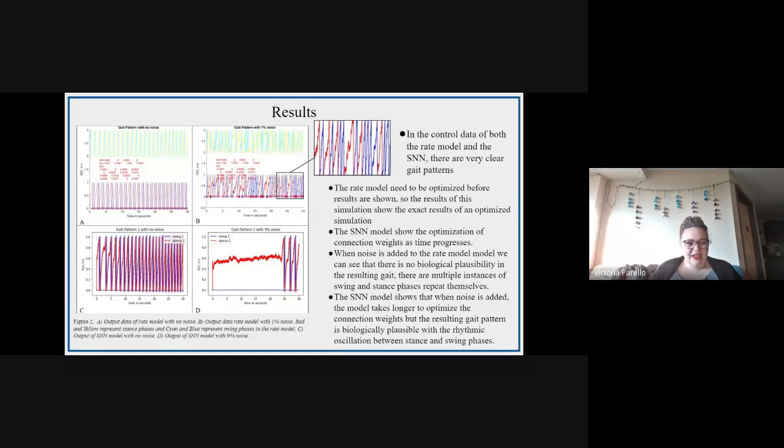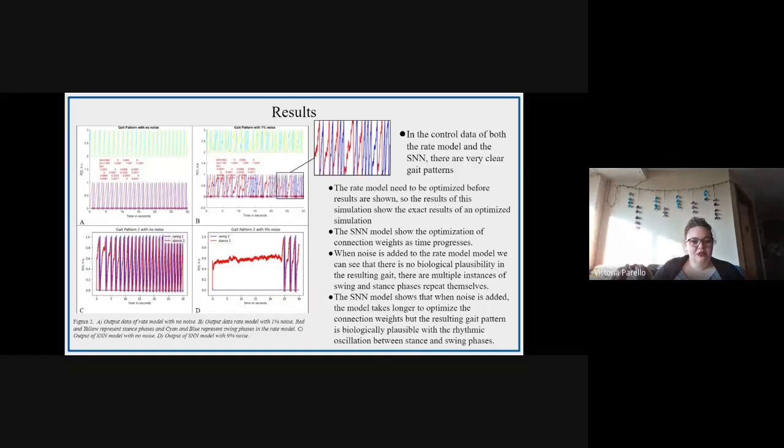shows a very clear gait of swing and stance phases in the result with no noise. This biological gait is not retained when noise is added. We can see multiple instances of both swing and stance phases multiple times in a row, which is not biologically possible. In comparison, we can see in the spiking model that while the phases are not as linear in the beginning, they very quickly linearize. This is caused by the connection weights optimizing throughout the simulation.